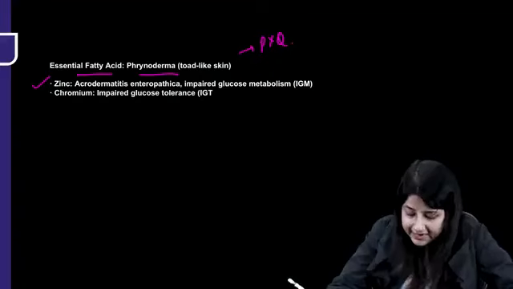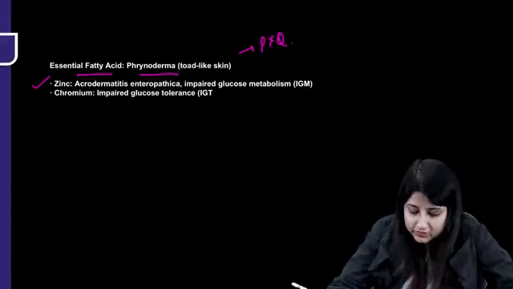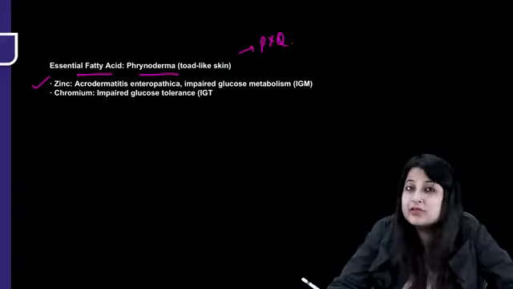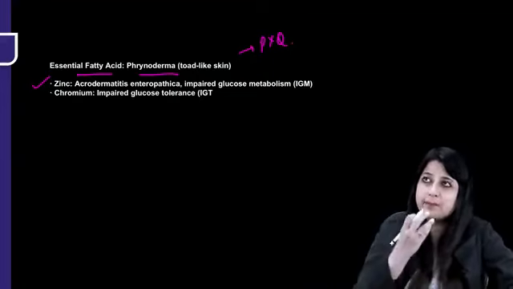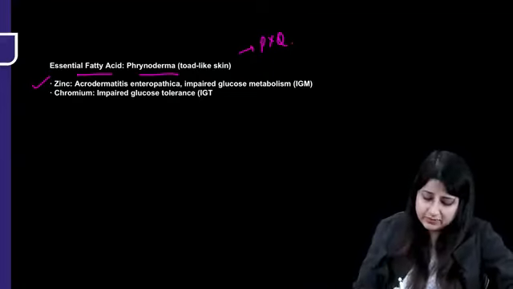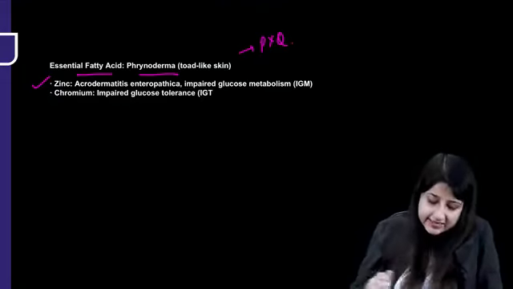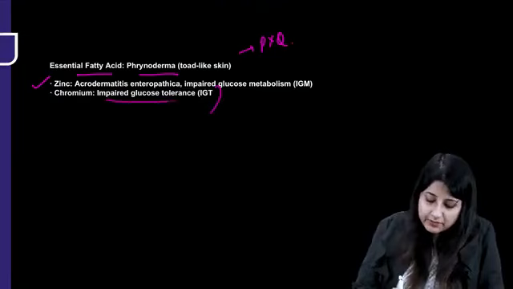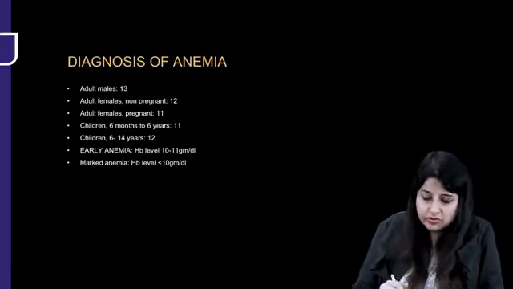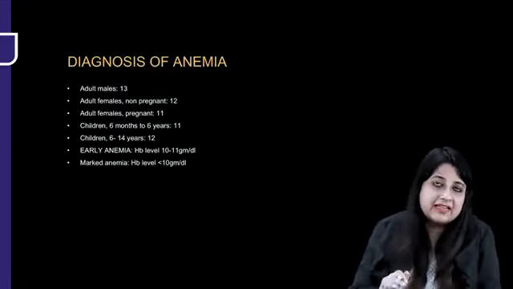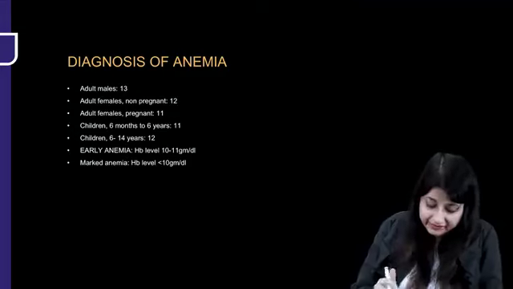Zinc inherited deficiency will lead to acrodermatitis enteropathica, which is inflammatory rashes around the mouth. You know, this is important. It happens around the mouth, it happens around the anal region, okay? So these are certain things. Chromium deficiency also leads to impaired glucose tolerance. Okay? So that was about the vitamins and some important nutritional deficiency.